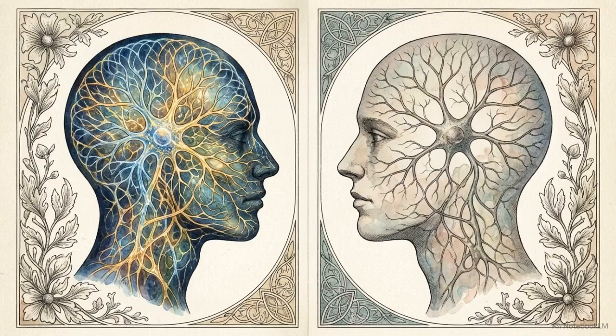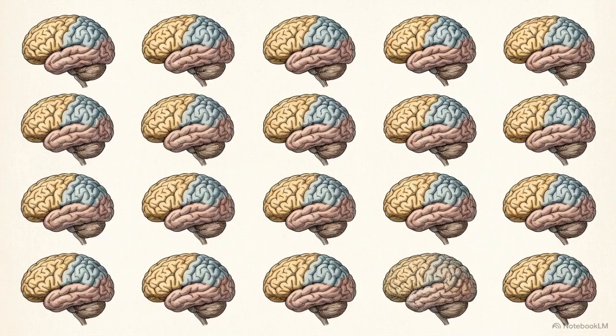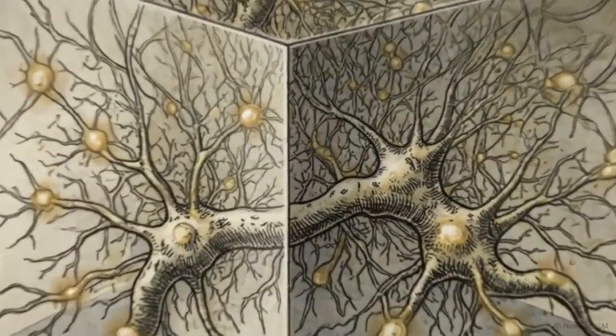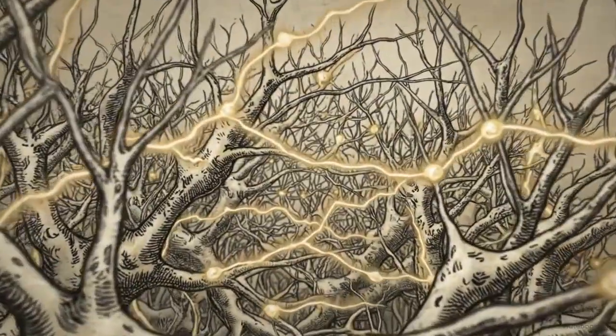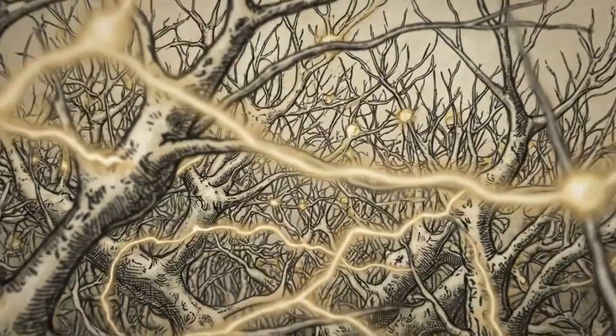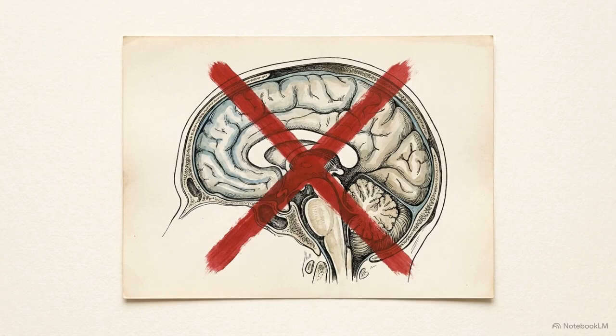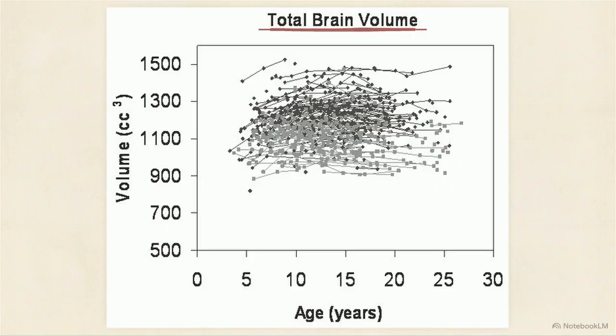Identifying true developmental milestones in the adolescent brain requires researchers to bypass a significant analytical hurdle, the extreme anatomical variability found between individuals. In an MRI, a standard 1 cubic millimeter voxel captures millions of individual neurons and up to 1 trillion synaptic connections. This cellular density creates massive macro-level volumetric overlap across the population, making static snapshots ineffective for establishing diagnostic baselines. This scatter plot of total brain volume illustrates the scale of that distribution.